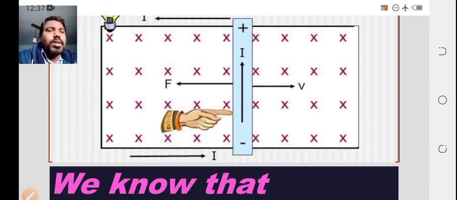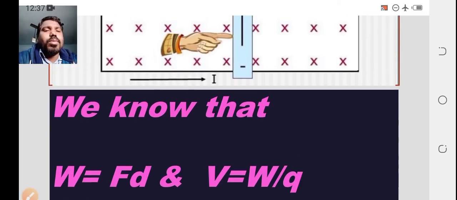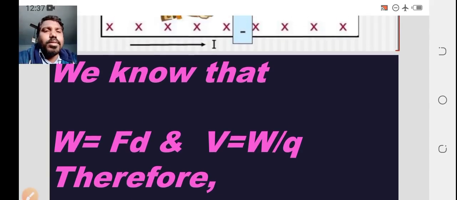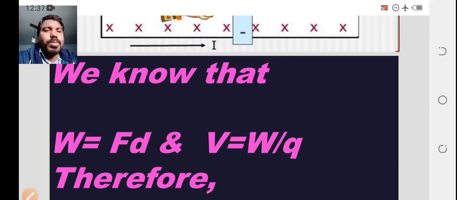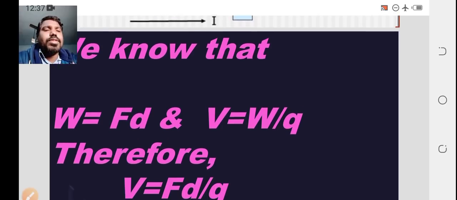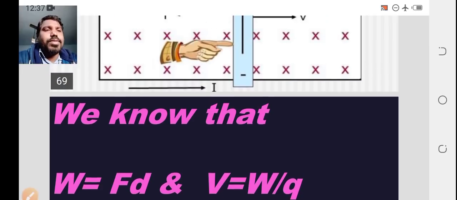So F stands for the force, v stands for the velocity. We know from the work-energy concept that work is force times distance or displacement. You can consider W equal to F times d.